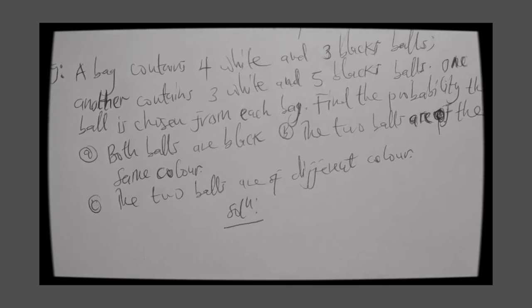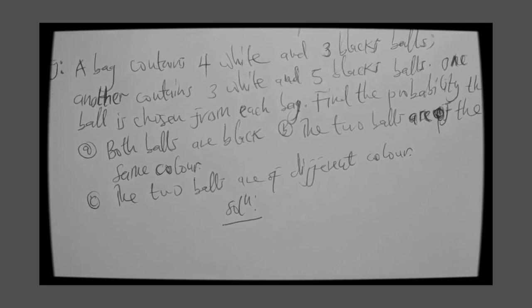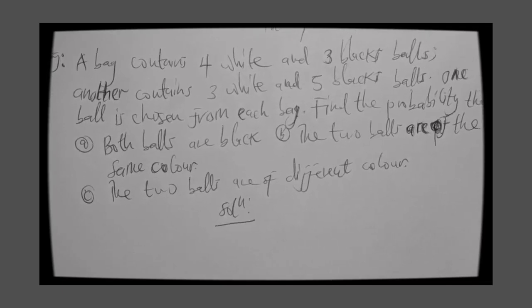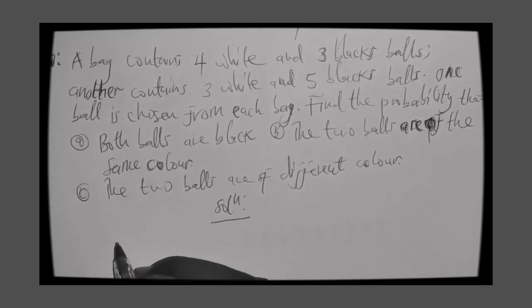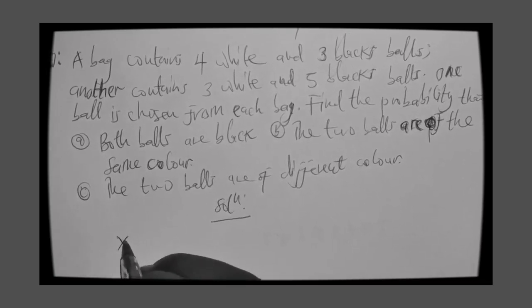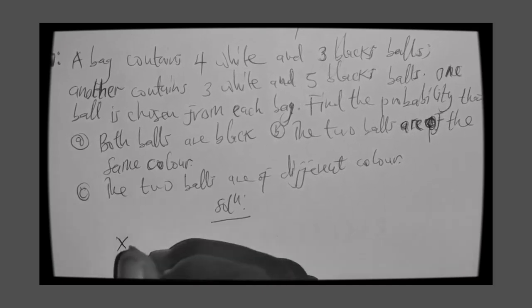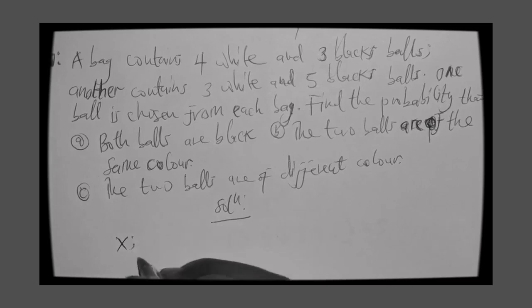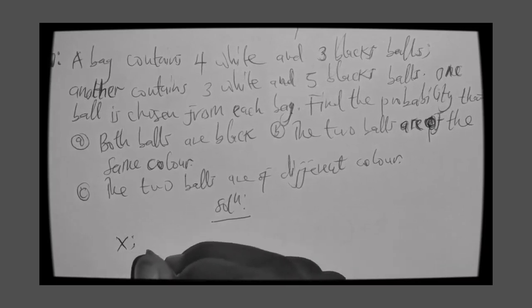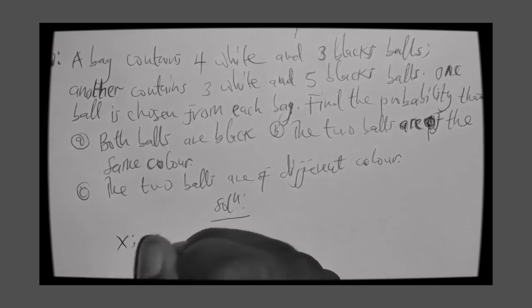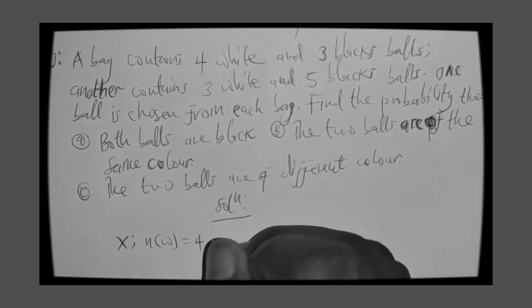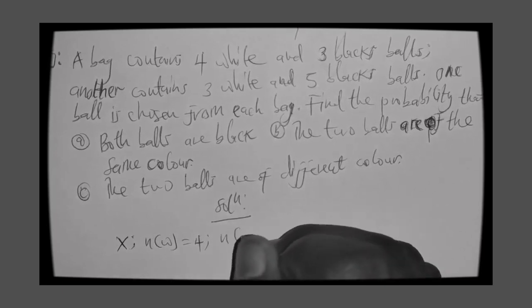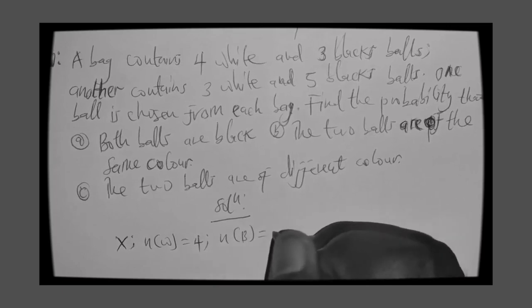The first thing that you need to do is to have a representation of each bag in terms of the balls that it contains. Let the first bag be bag X, and within bag X we have the number of white balls to be 4, and the number of black balls to be 3.